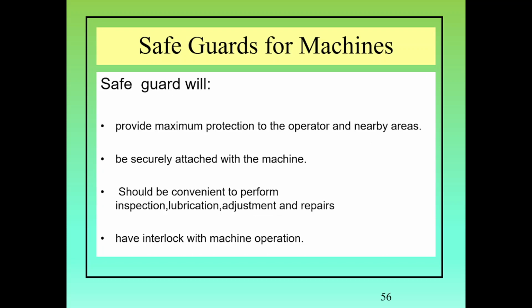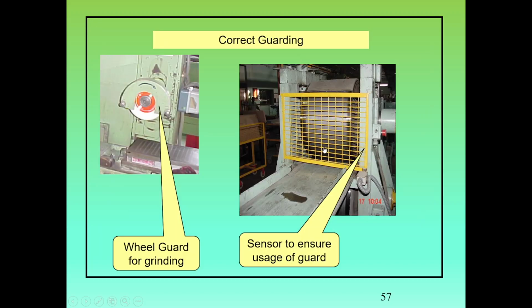It should be securely attached to the machine. It should be convenient to perform inspection, lubrication, adjustment, and repairs. It should have an interlock with the machine operation. This example of a safety guard is provided with a limit switch. If this guard is opened or removed, this machine will not work. Another safety guard for the grinding wheel.